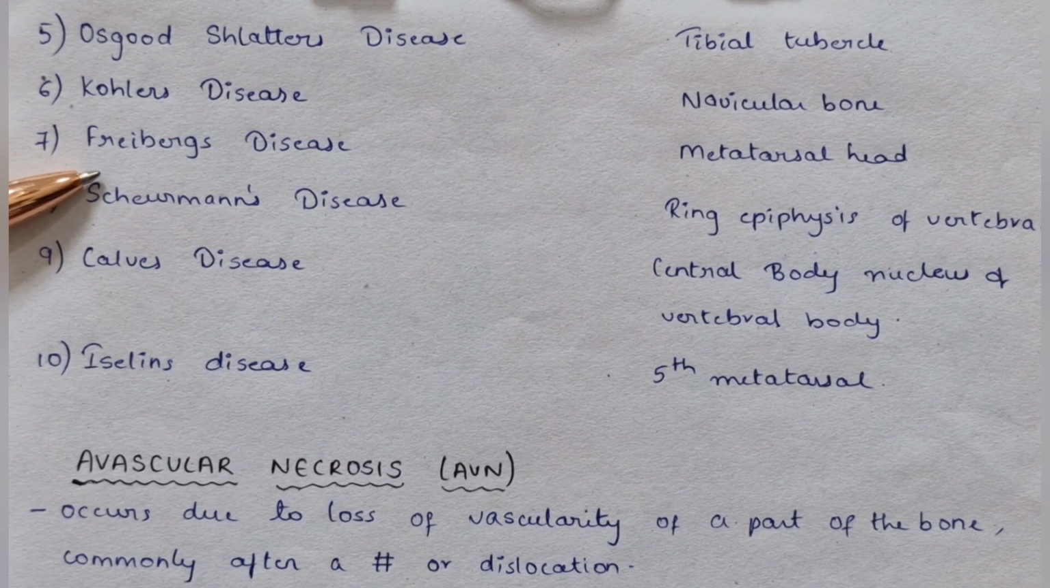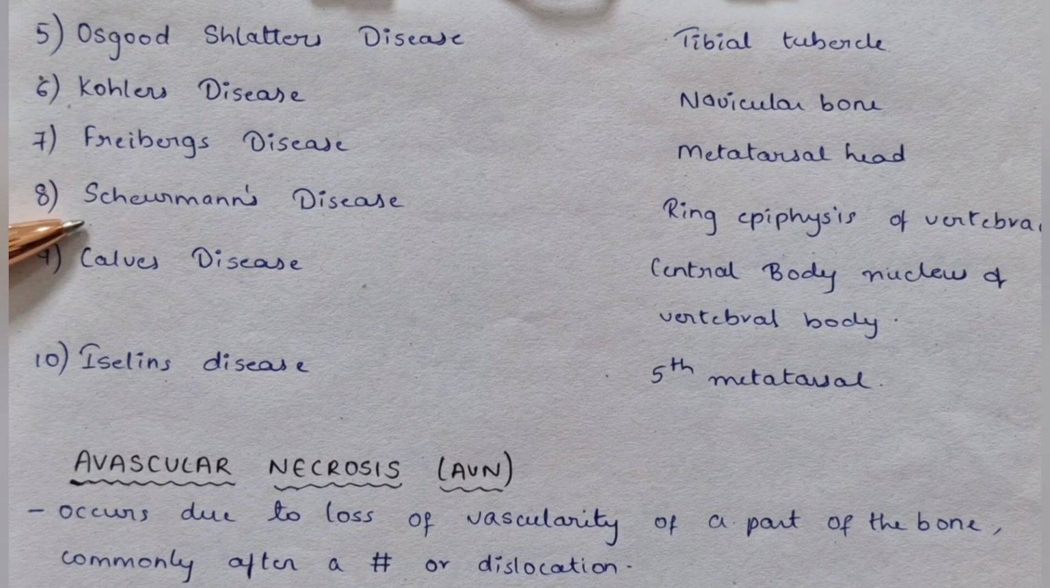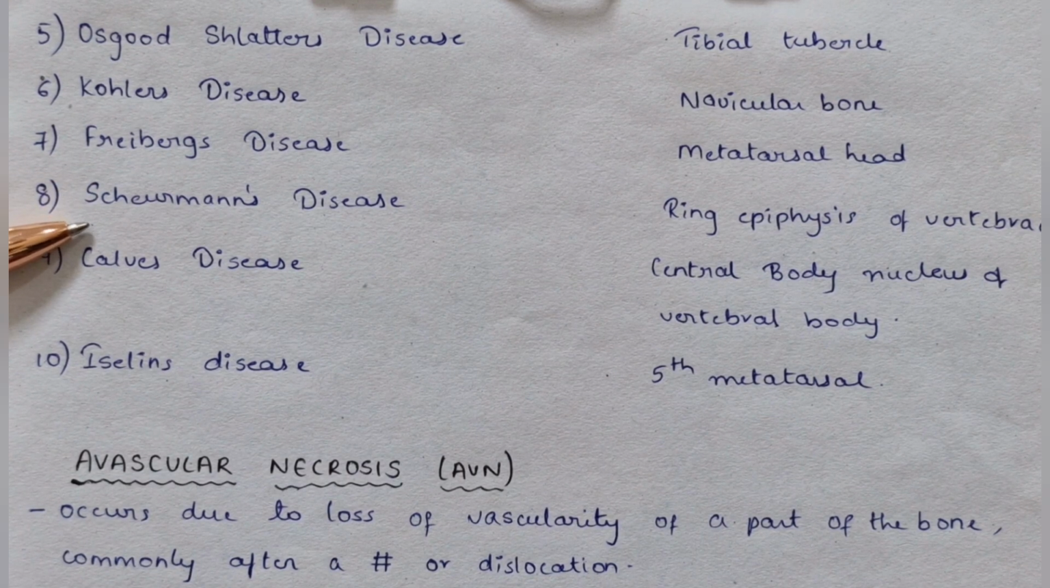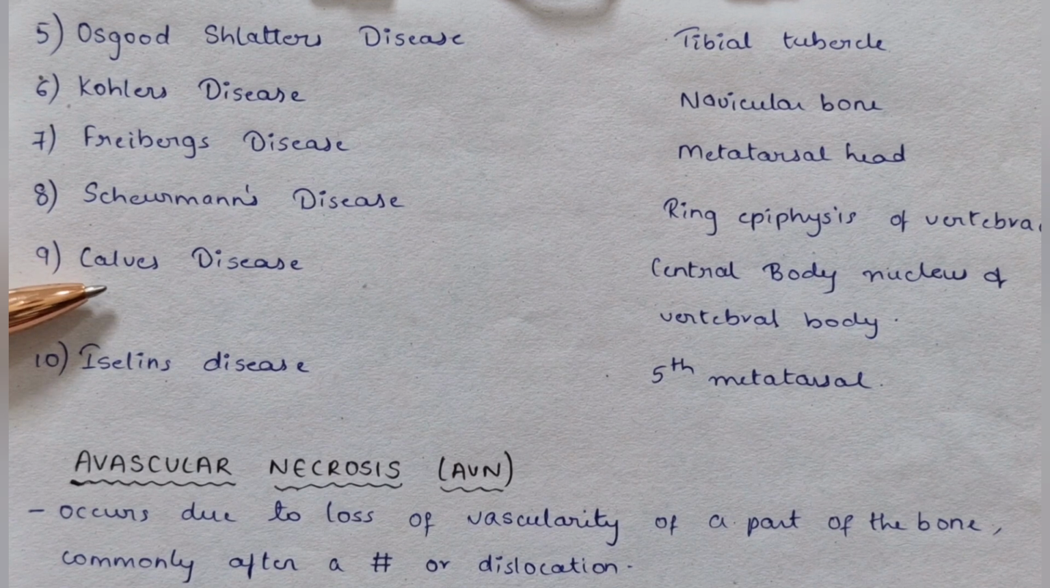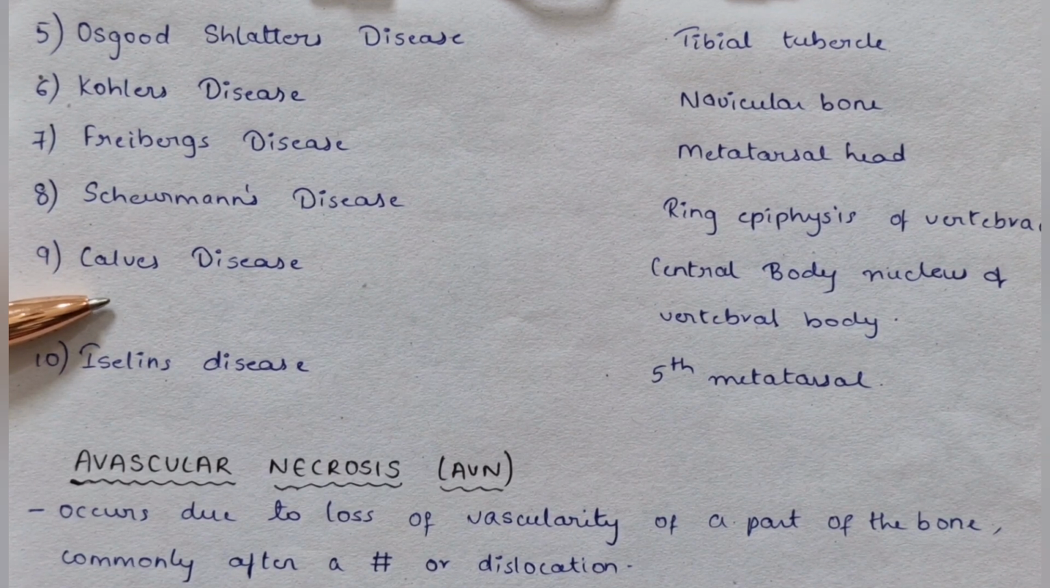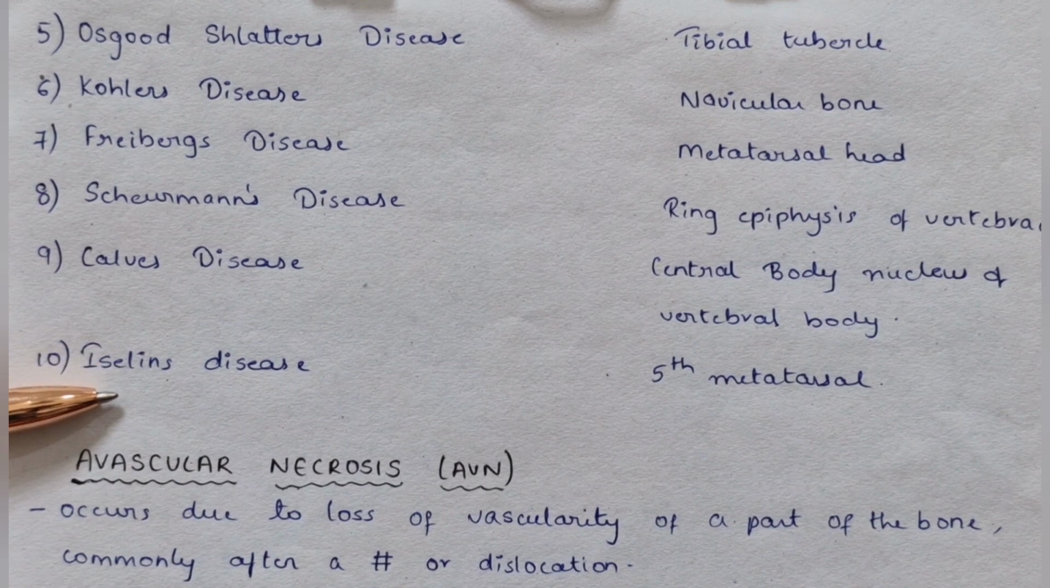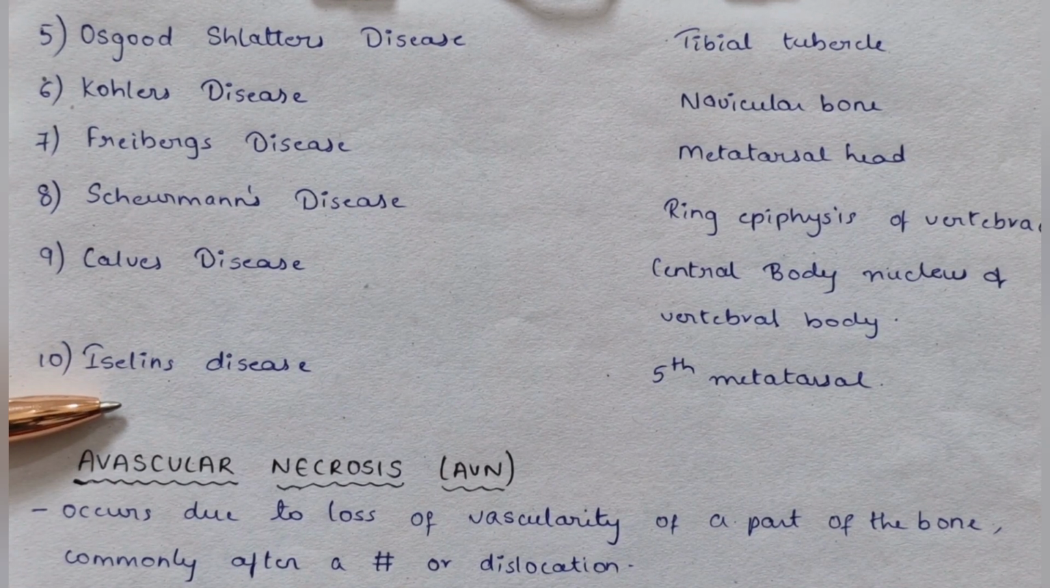Freiberg's disease, metatarsal head is affected. Scheuermann's disease, the ring epiphyses of the vertebrae are affected. Calvé's disease, the central body nucleus of the vertebral body is affected. Iselin's disease, the fifth metatarsal is affected.